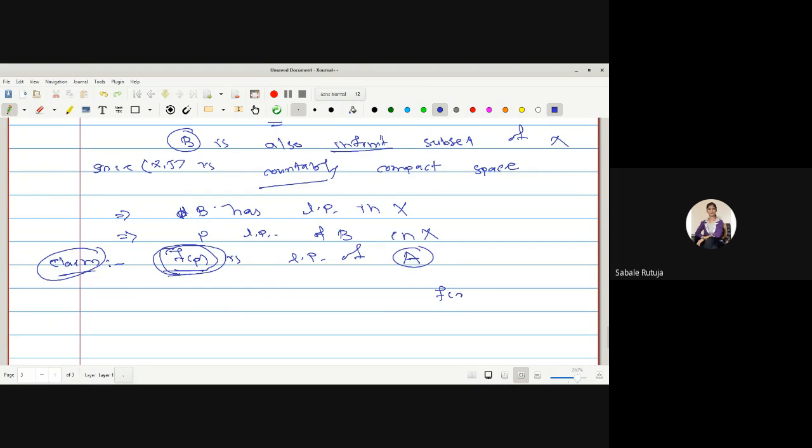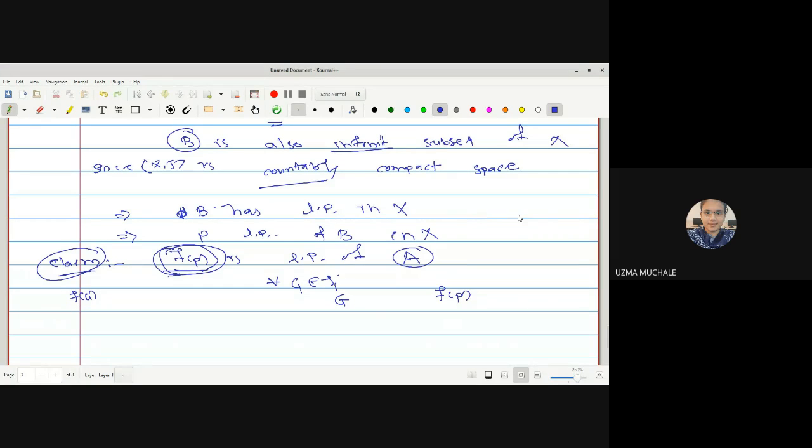For all open sets, that open set intersection A minus f of P should not be equal to phi. That is, we have to find this result for all open sets G, which are members of tau 1, maybe like f of G, since the image of an open set is an open set.